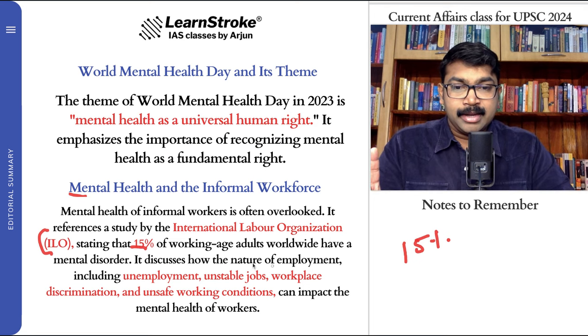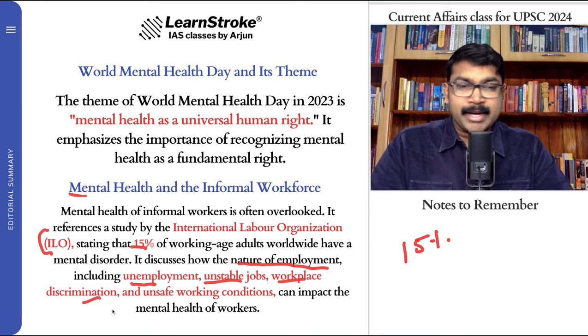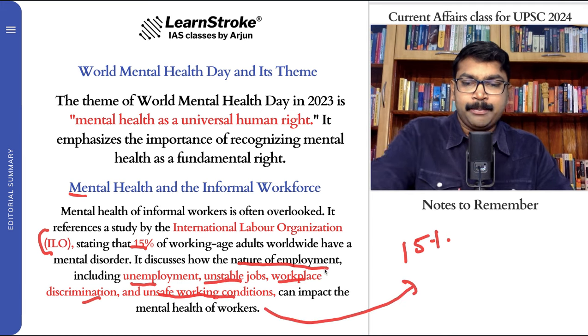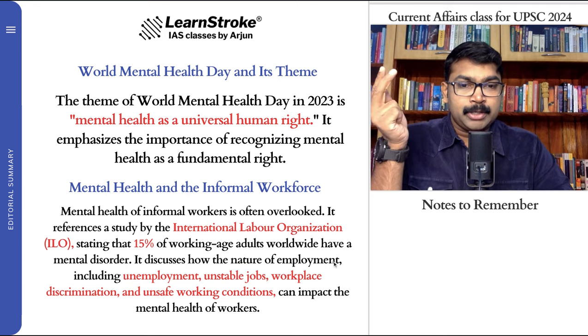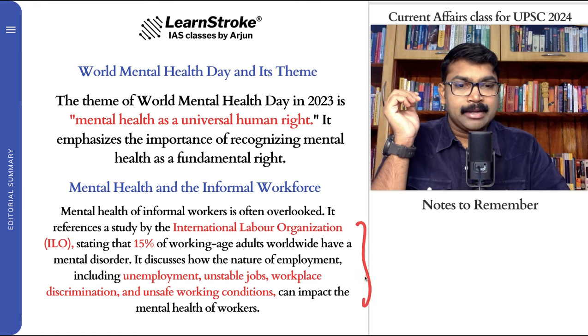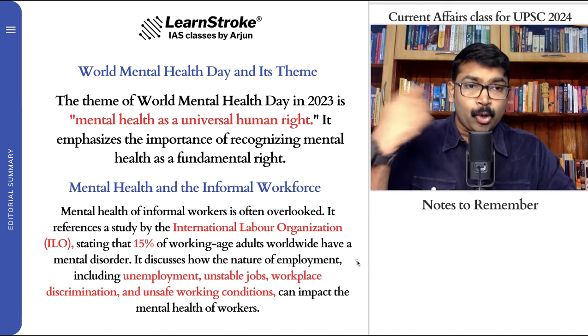The nature of employment, unemployment, unstable jobs, workplace discrimination, and unsafe working conditions can all impact mental health. These are creating mental health problems for the young people in India right now and globally also.